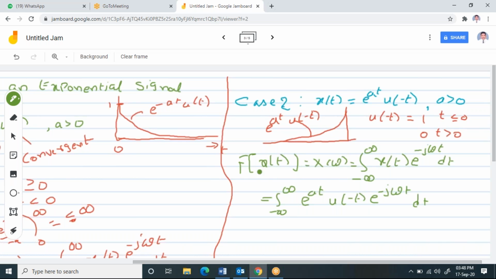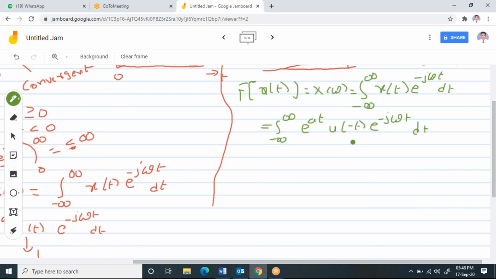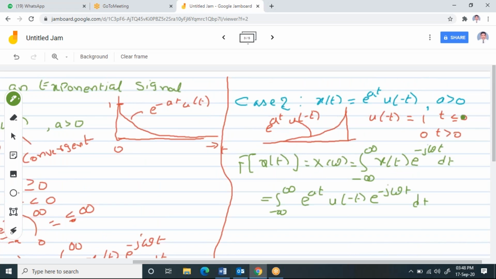Now observe, when you consider this case, u of minus t is 1 for t less than 0, which means in this integration I can write minus infinity to 0, e power at, this is 1, into e power minus j omega t dt. From 0 to infinity, u of minus t is 0, and when you multiply with anything it is again 0, so no need to write it.